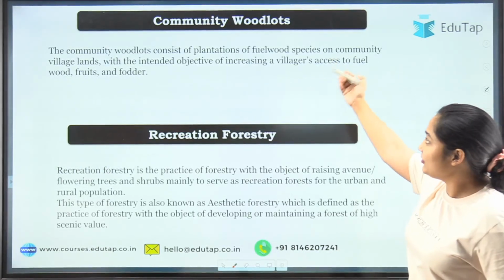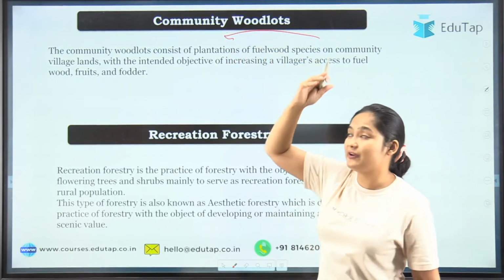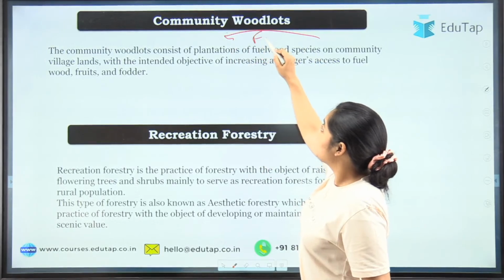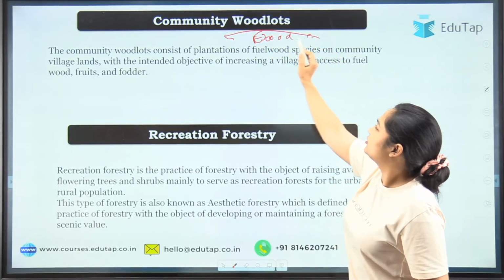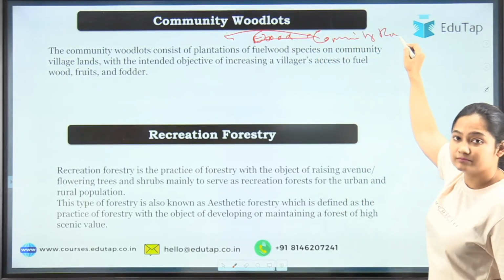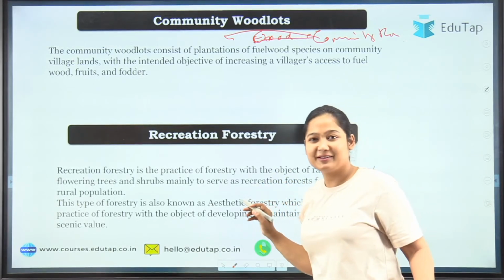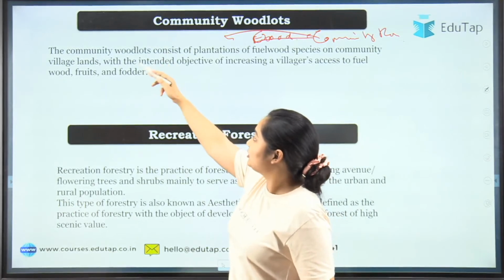Now, first of all, let's go to the community woodlot. You will also find it written somewhere as community forestry. So community woodlot is a similar thing.